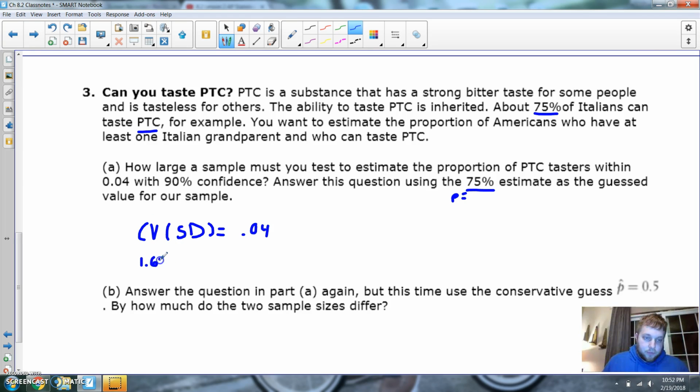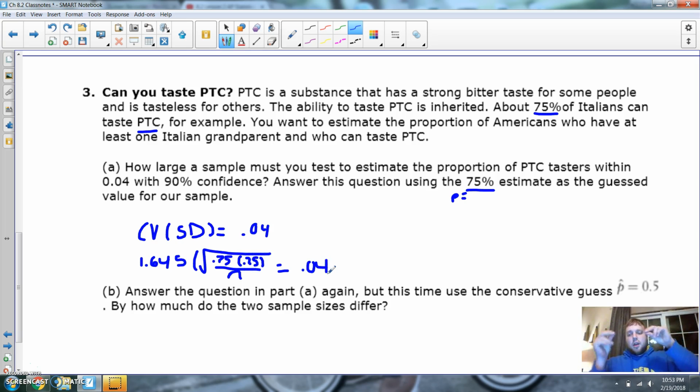So 1.645, that's my critical value, times my standard deviation, which is going to be the square root of 0.75 times 0.25. Thank you for small, easy numbers. I kind of like that when I multiplied these two on the top together, especially when I'm doing algebra, it really made it slick. Divided by n. That's really what I'm trying to find out. I don't know how many people I should sample. I want to be within 0.04 though, right?